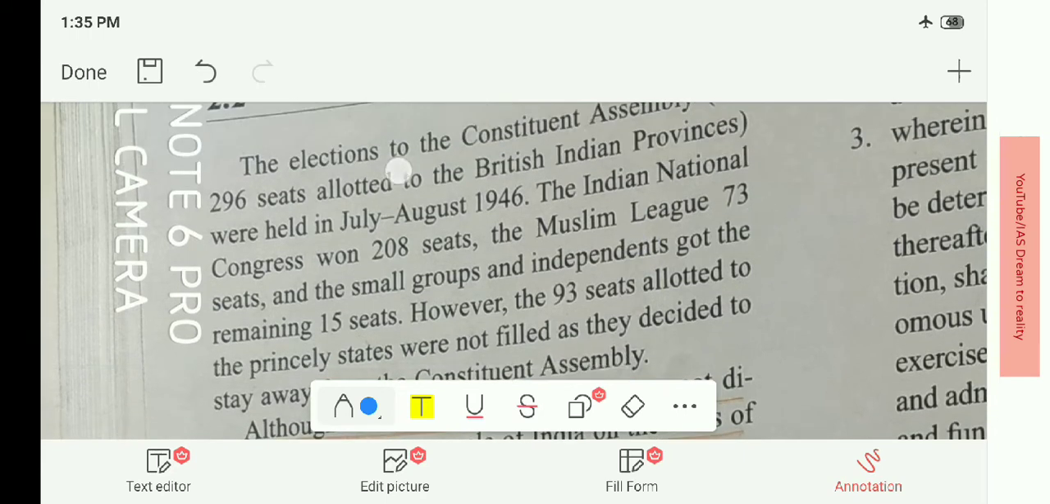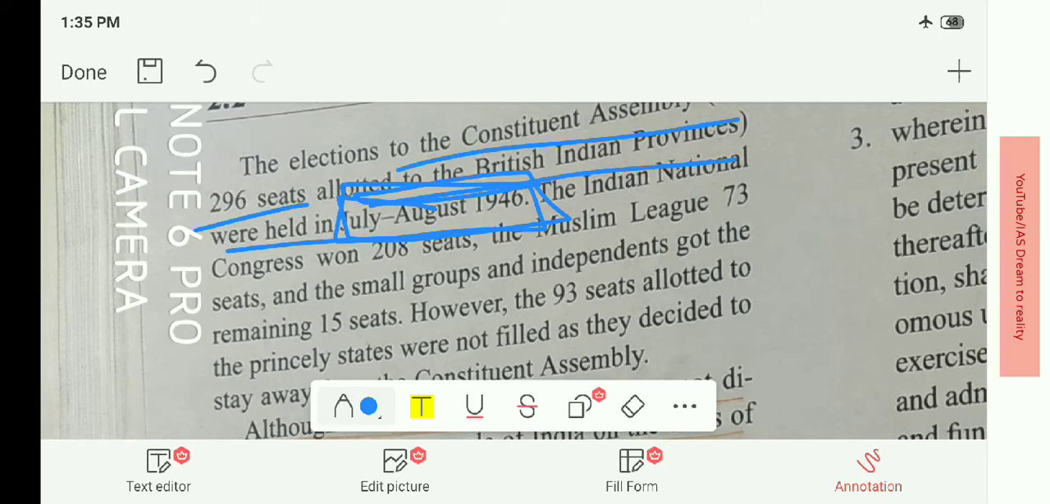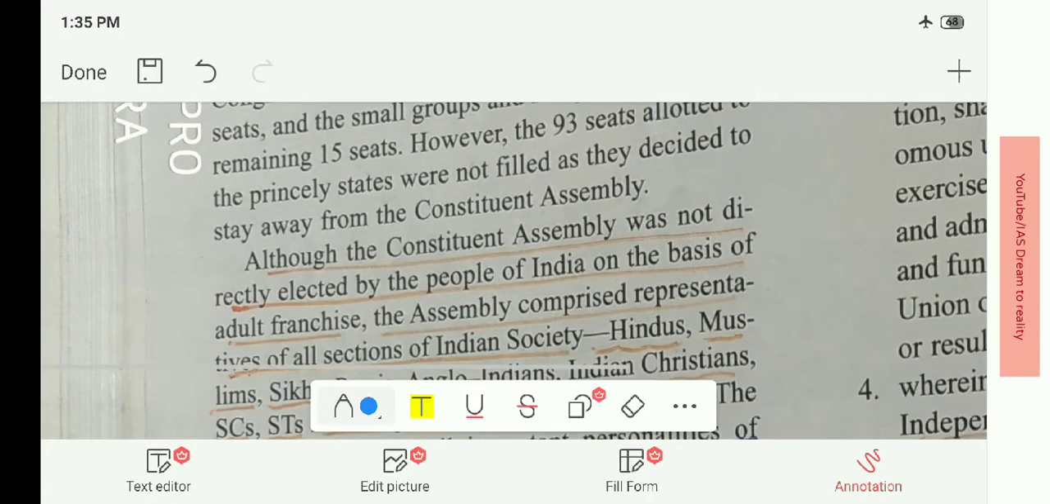The elections to the Constituent Assembly for the 296 seats allotted to the British India provinces were held in July-August 1946. When were the elections held in pre-independence India? It was in July-August 1946. The Indian National Congress won 208 seats and the Muslim League 73 seats. Don't remember these numbers as they are not required for the examinations. So we can move further.